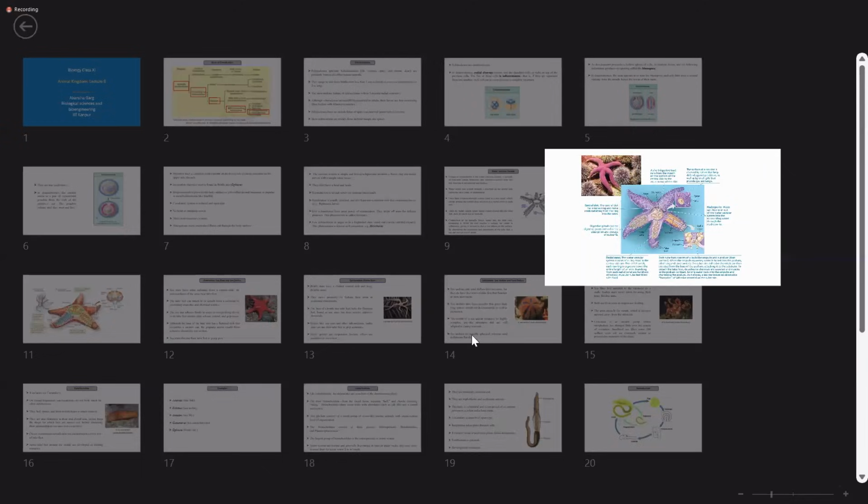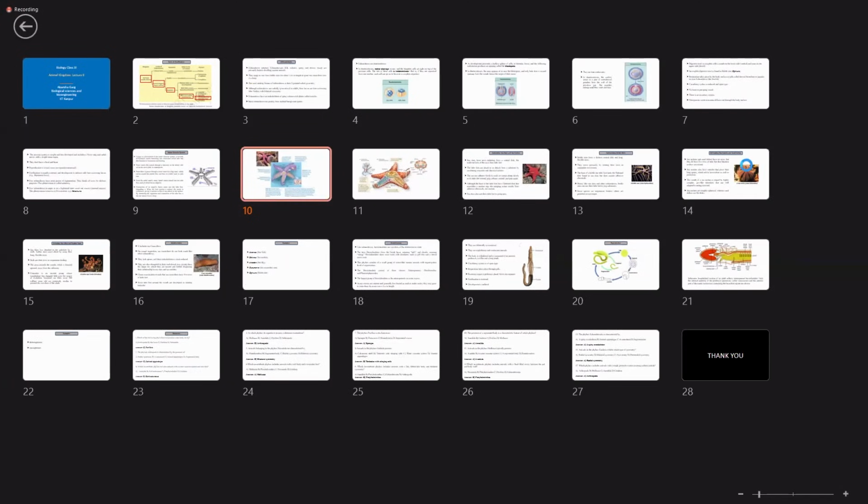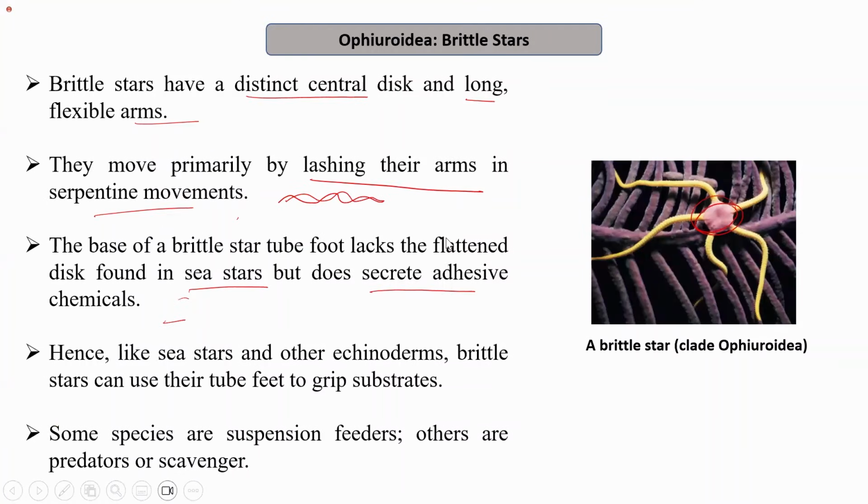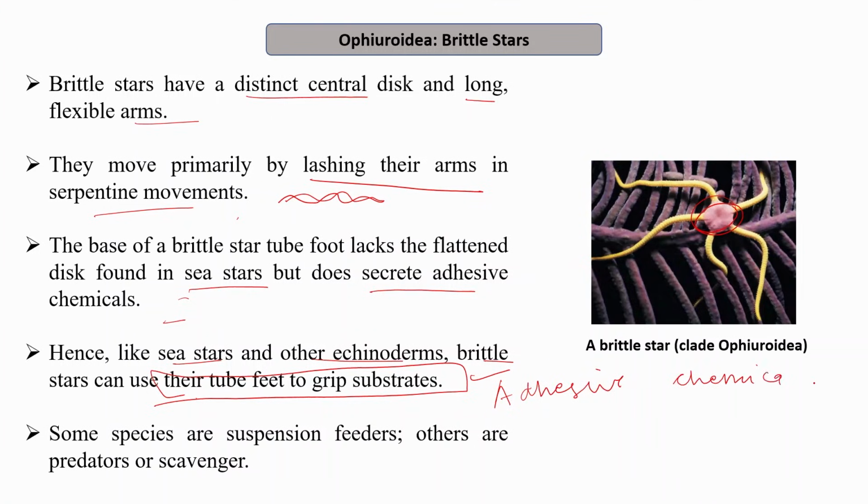But it has chemicals, and with the help of these chemicals it adheres to the surface. Hence, like sea stars and other echinoderms, brittle stars can use their tube feet to grip substrates using the adhesive chemicals released by the tube feet.